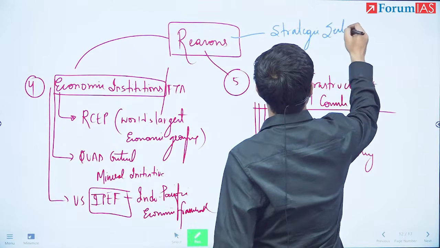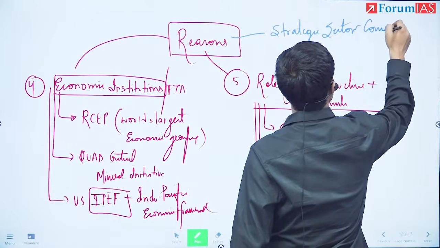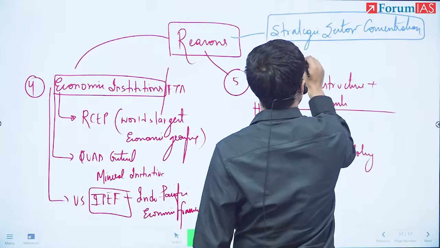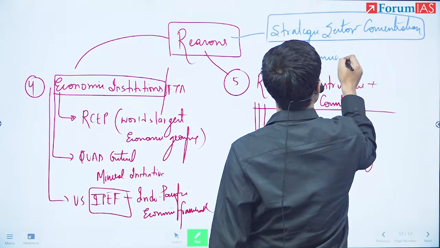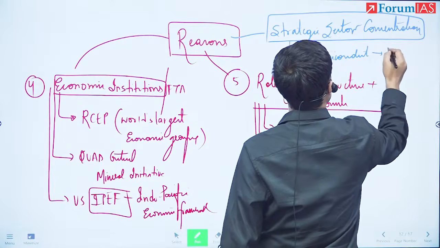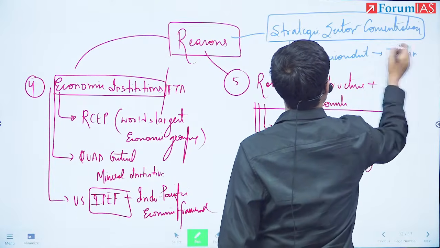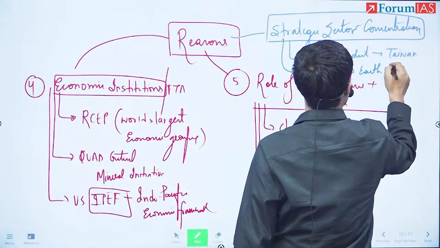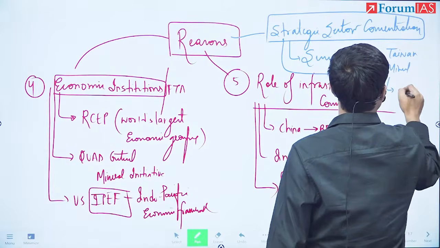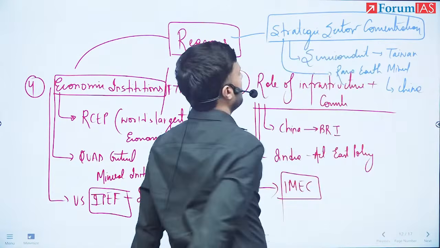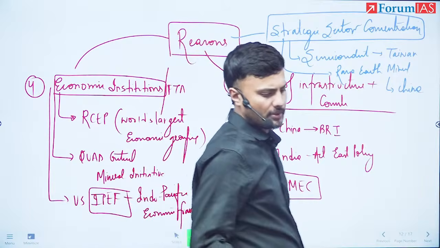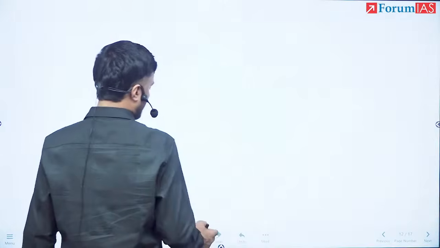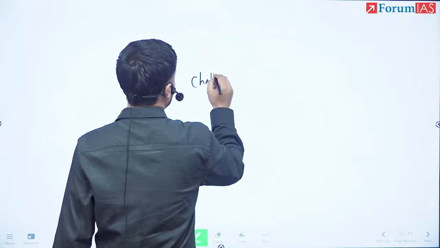Next, we can talk about strategic sector concentration. In this strategic sector concentration, you can talk about semiconductors, Taiwan. You can talk about rare earth minerals, China. Okay, so this is how you are supposed to talk about all these reasons. But since it is asking for the exam, let us see challenges.